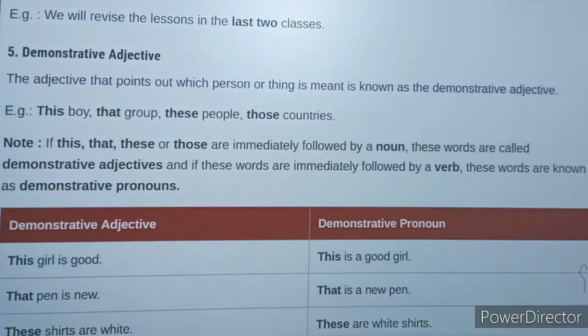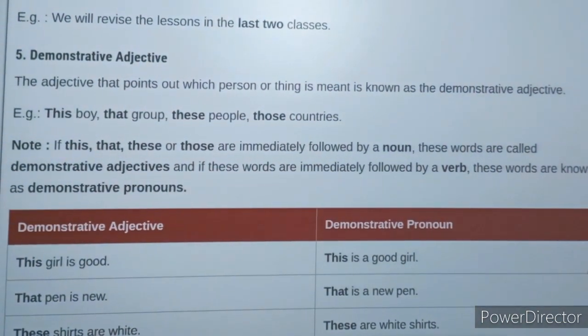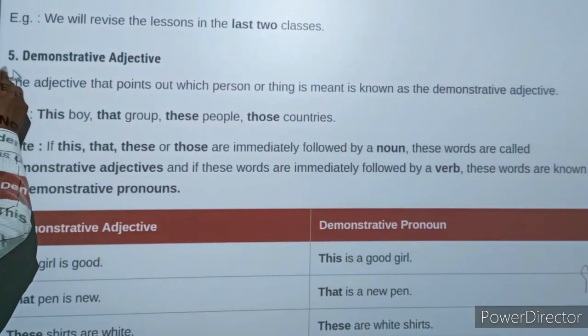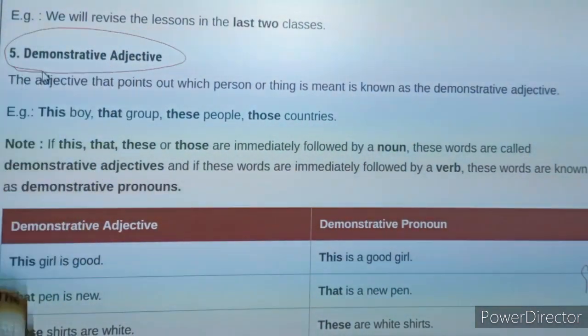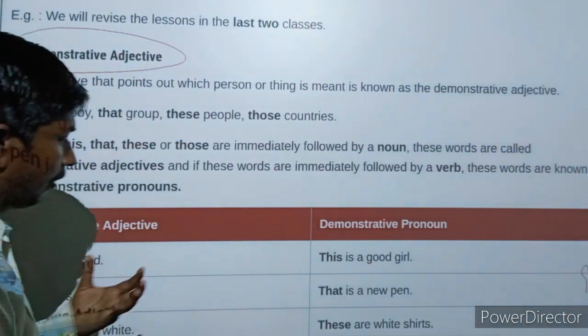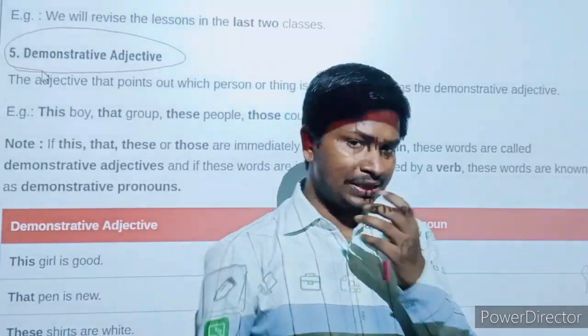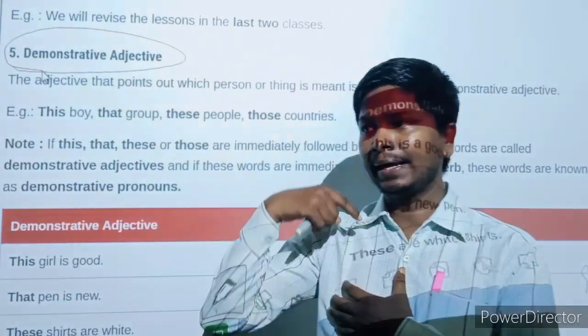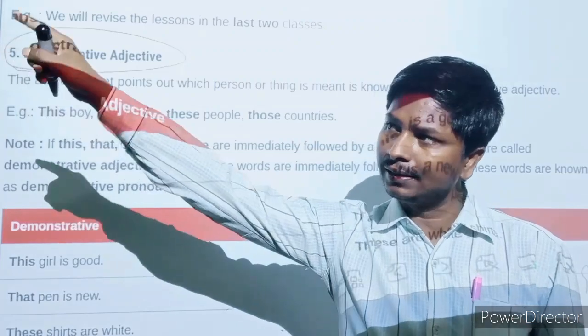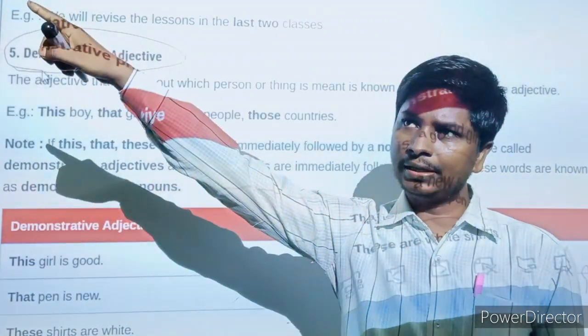After the fourth definition, I am going to tell you the fifth one. That is demonstrative adjective. I hope you remember that in the previous chapter on pronoun, I already taught you about demonstrative pronoun. There I told you when we said something by taking a sign, that there was a boy, or that is the boy.